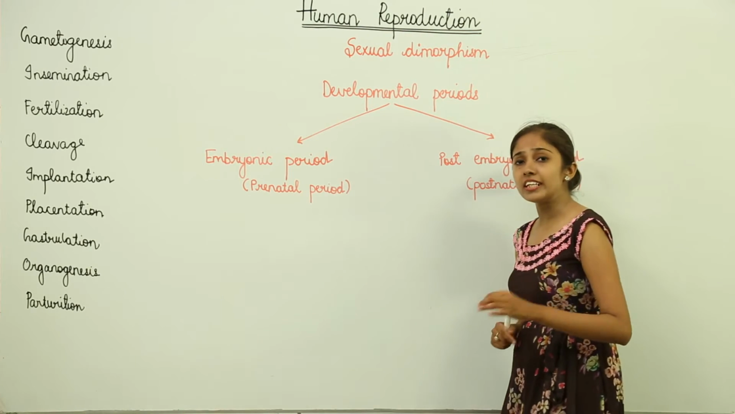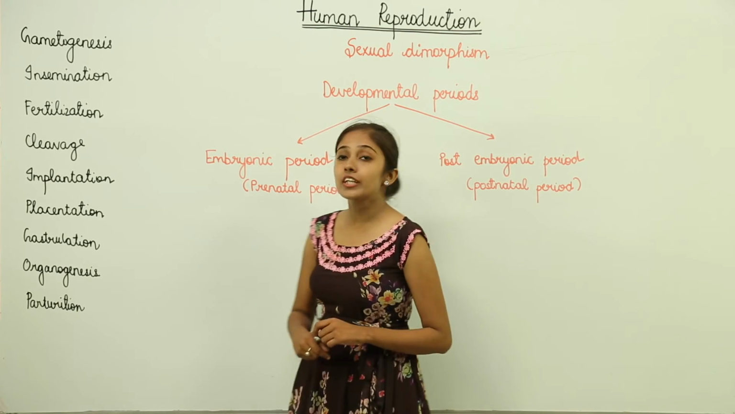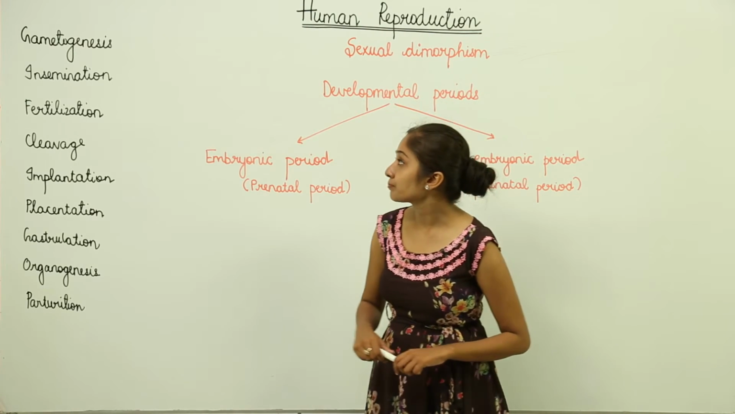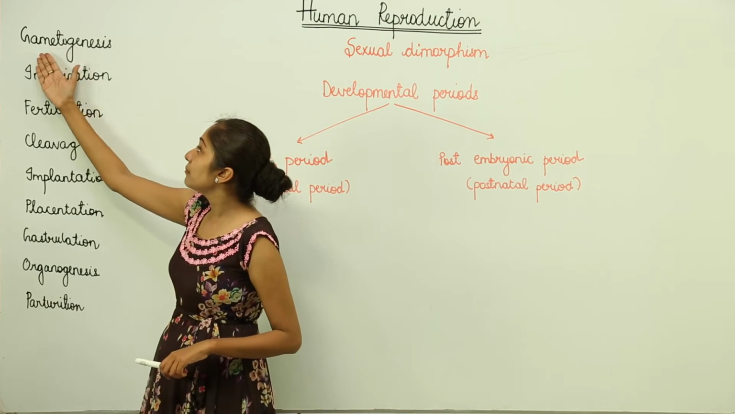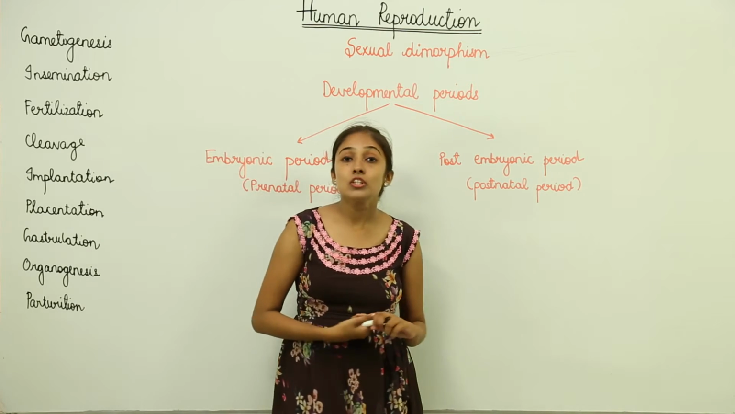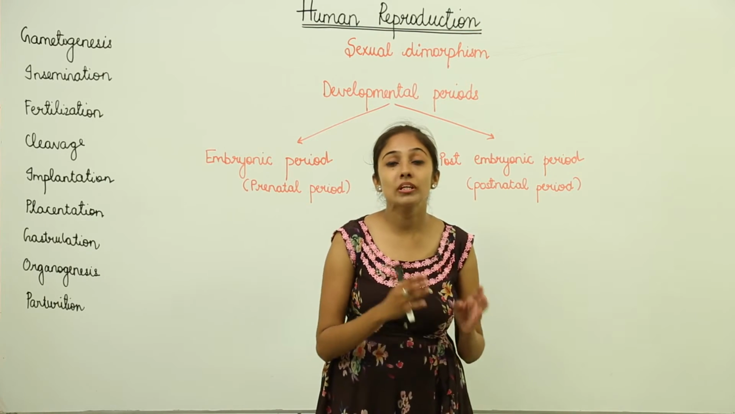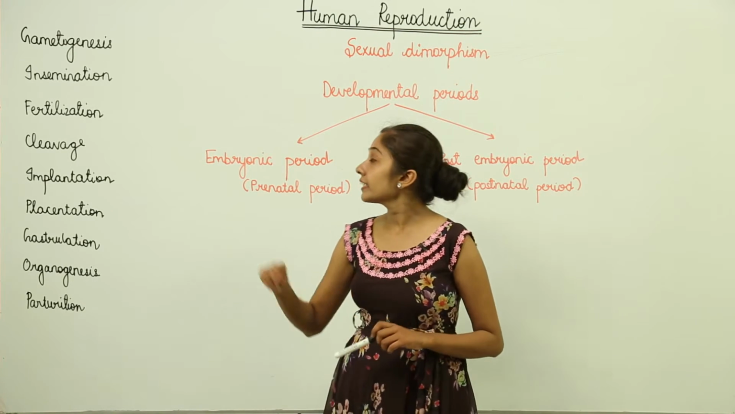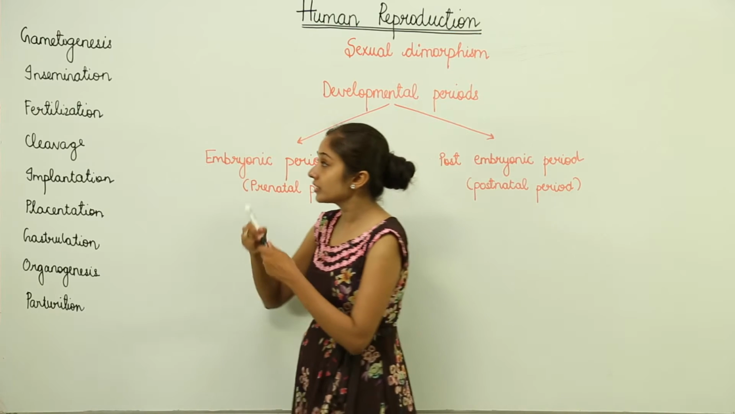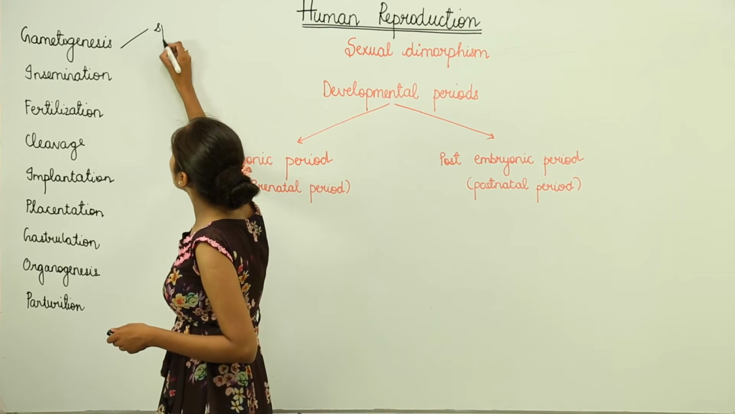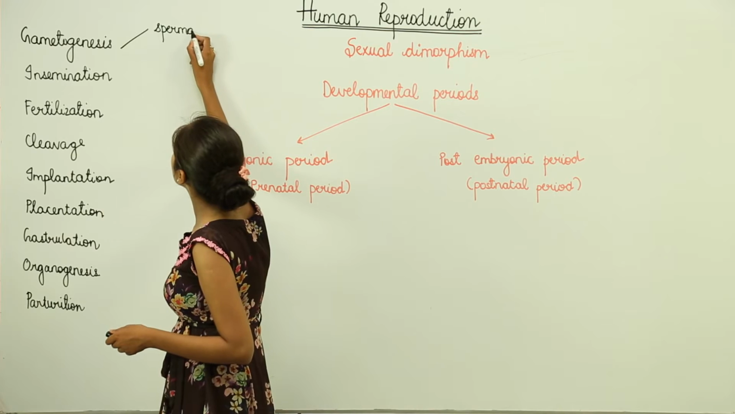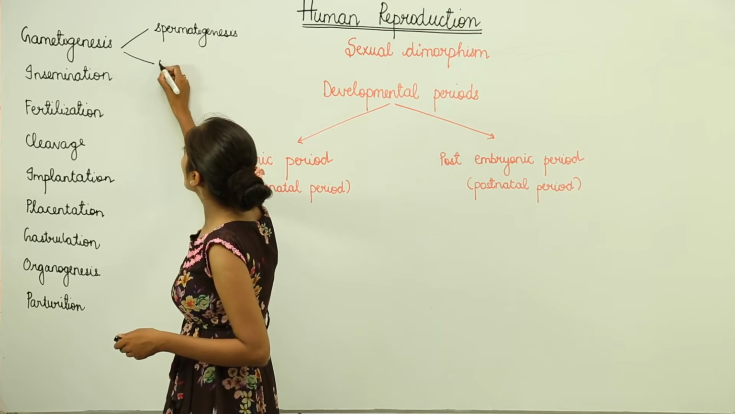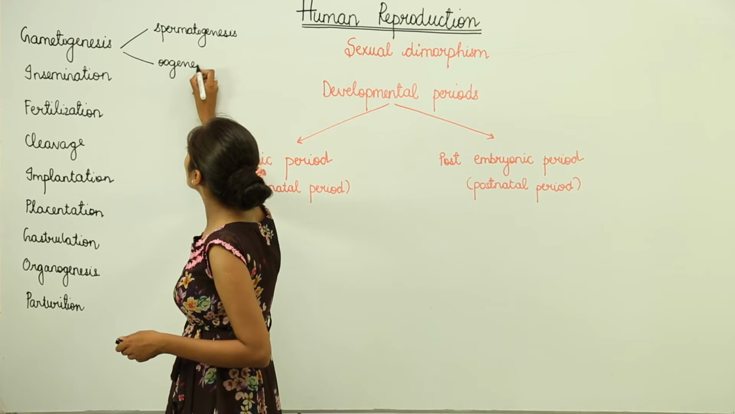Now what are the major events that occur during human reproduction? Let's discuss the major reproductive events. First of all, we have gametogenesis. Gametogenesis means the formation of gametes. In males, this process is known as spermatogenesis, while in females it is known as oogenesis.